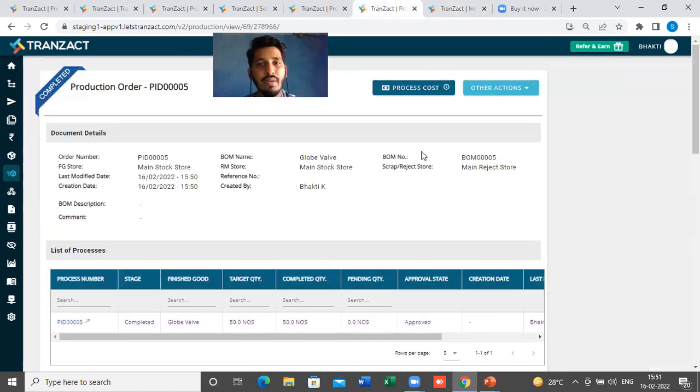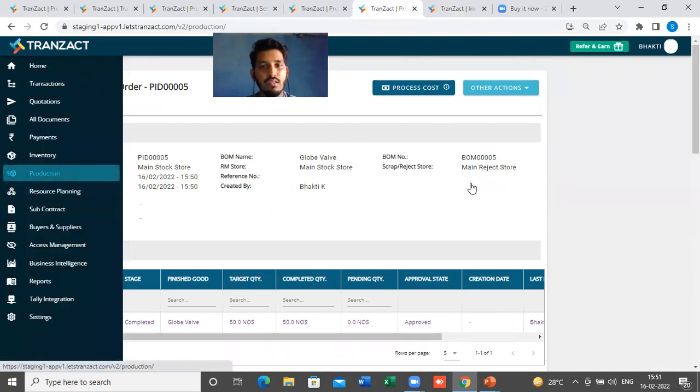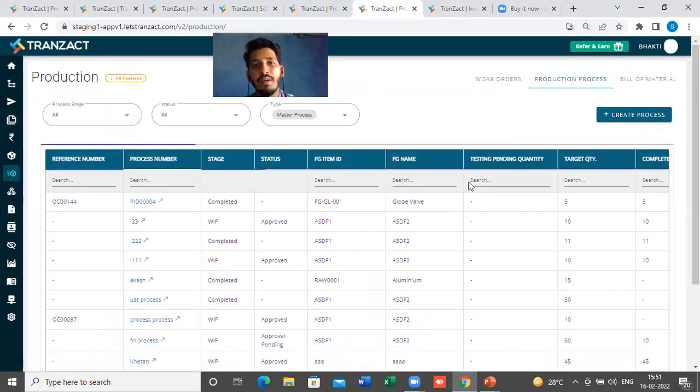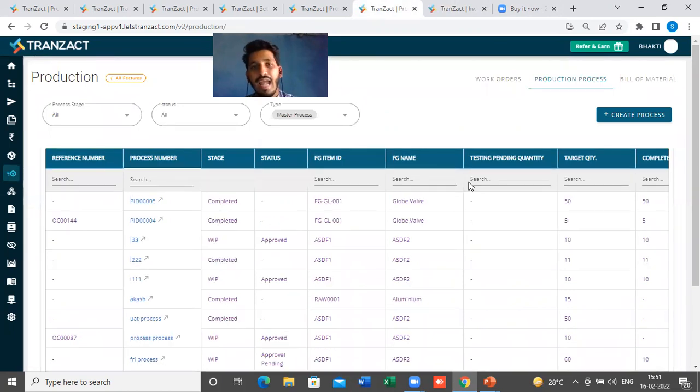This is a shortcut method to complete the process. You just go here in the production, mark complete and save the process. And this can be done from any stage of the process. So let's say you are in a pending stage, or in a plan stage.